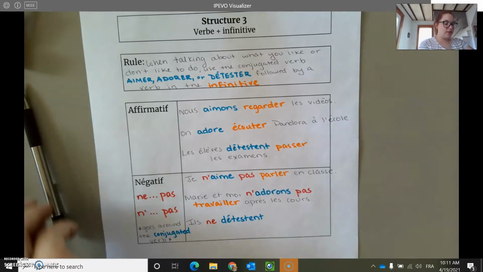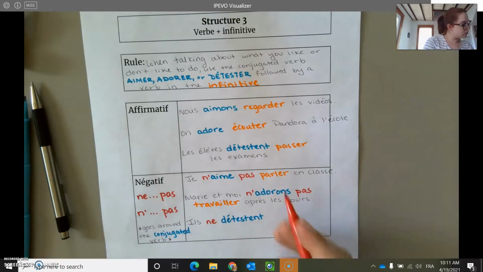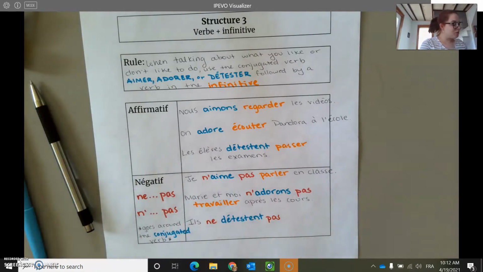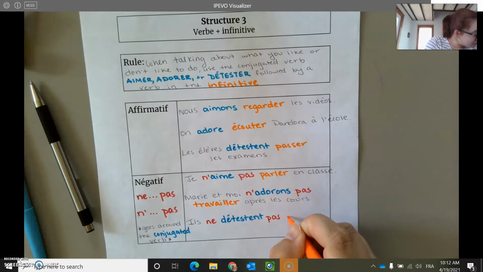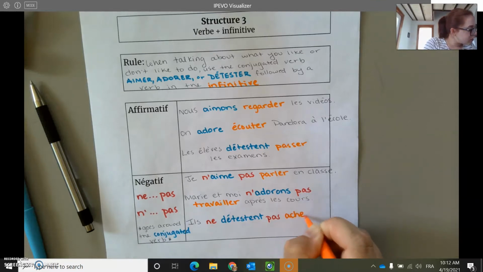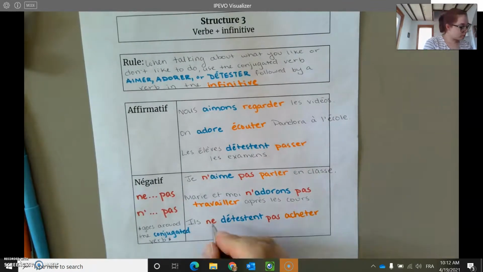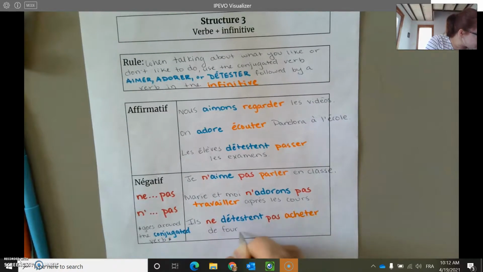Il ne déteste pas. They might not hate buying school supplies. So we've got our infinitive, acheter, de fourniture scolaire.